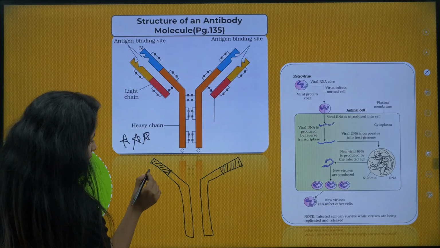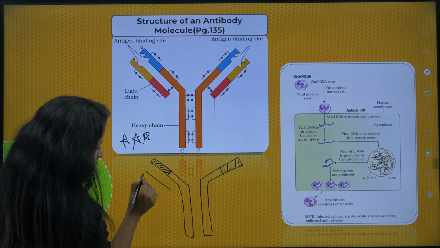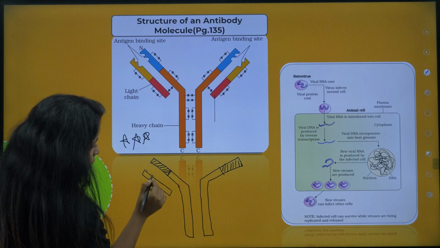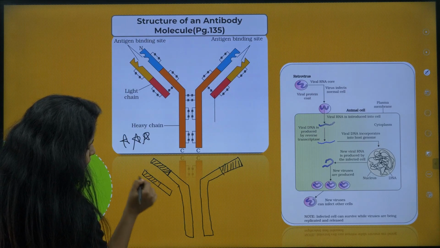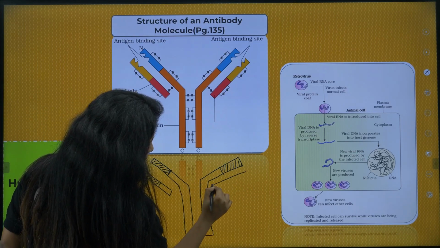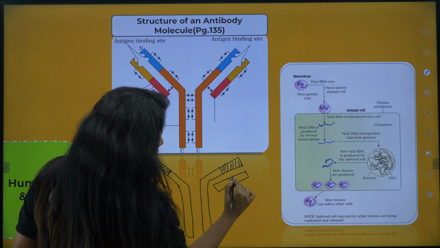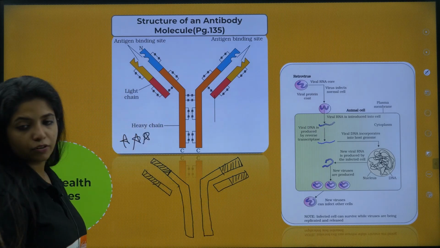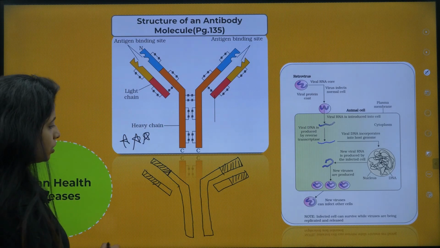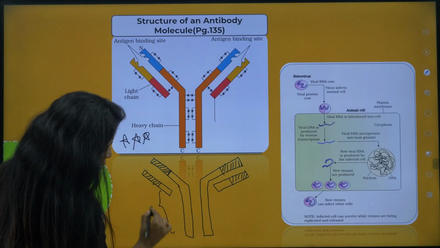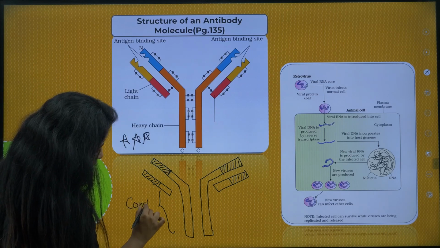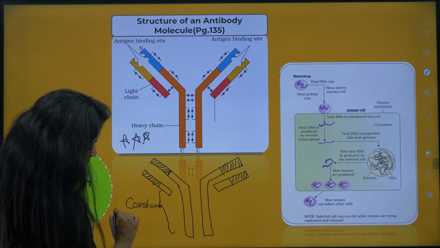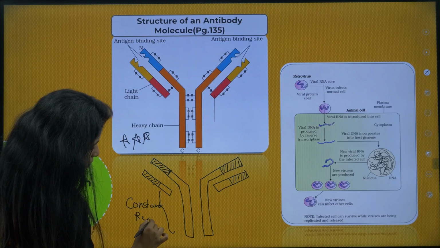Now there is a light chain as well. This light chain also has a variable region. Similarly over here also they have what? Variable region. What is the rest of the region known as? It is known as constant region. It is the same in all types of antibodies. Constant region, my dear children.